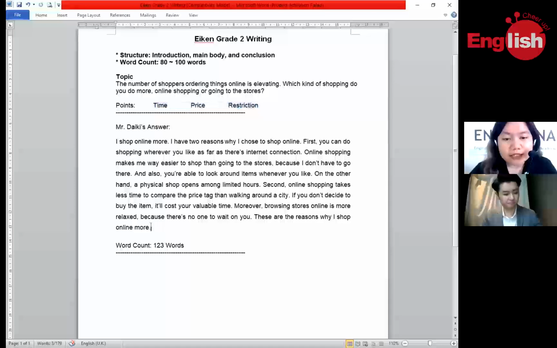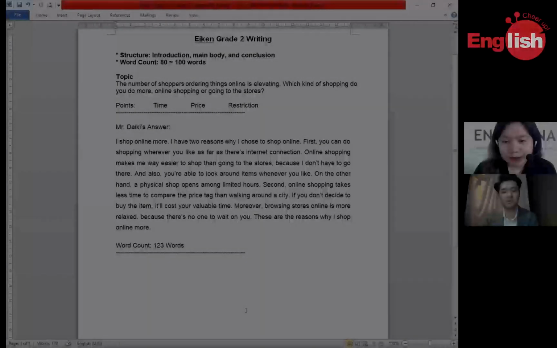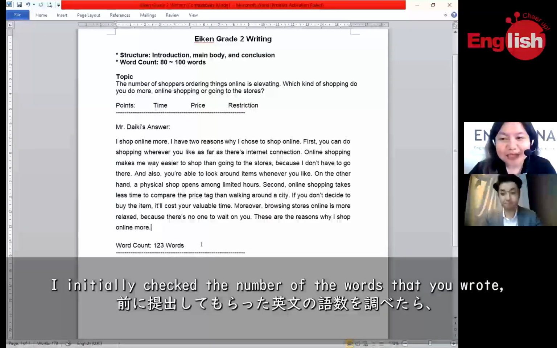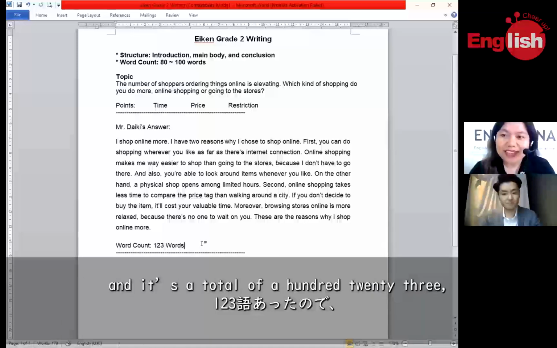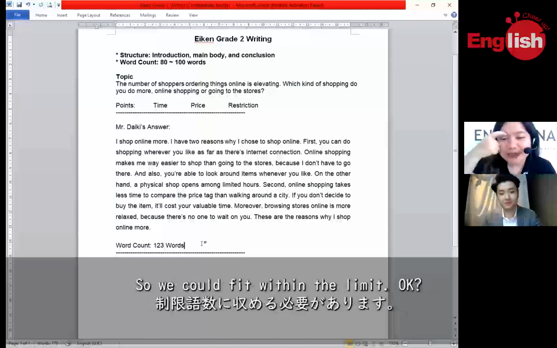Can you please read your original essay, Mr. Daiki? I shop online more. I have two reasons why I chose to shop online. First, you can do shopping. Browsing stores online is more relaxed because there's no one to wait on you. These are the reasons why I shop online more. Thank you for reading. I initially checked the number of words that you wrote, and it's a total of 123. So we have to remove some sentences so we could fit within the limit.